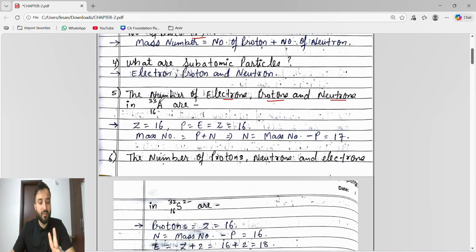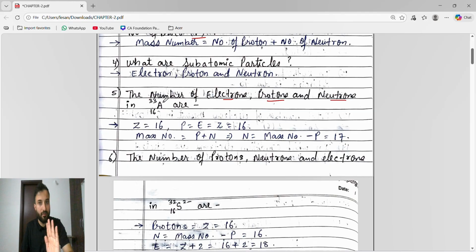One student asked me, sir, in a neutral atom we don't have any charge. Fine, we will say it is an atom. But in a non-neutral atom we have a charge, so whenever there is a charge, it goes under ion. So why are you saying non-neutral atom? Beta, when an atom becomes non-neutral, then only we will say it is an ion.